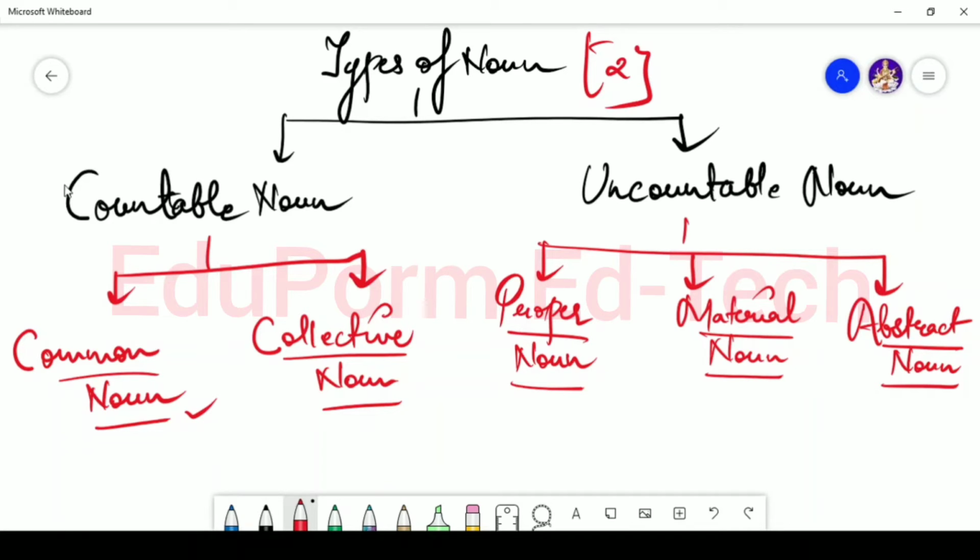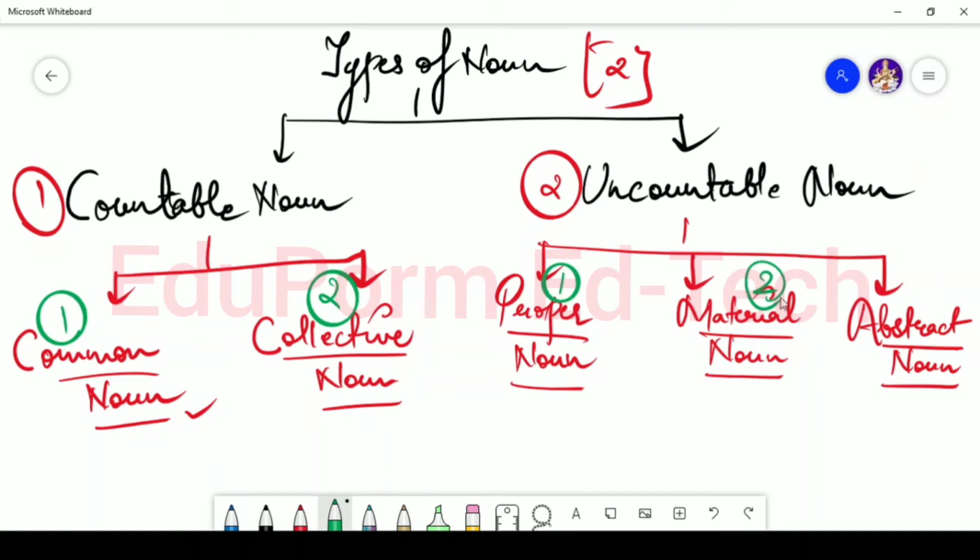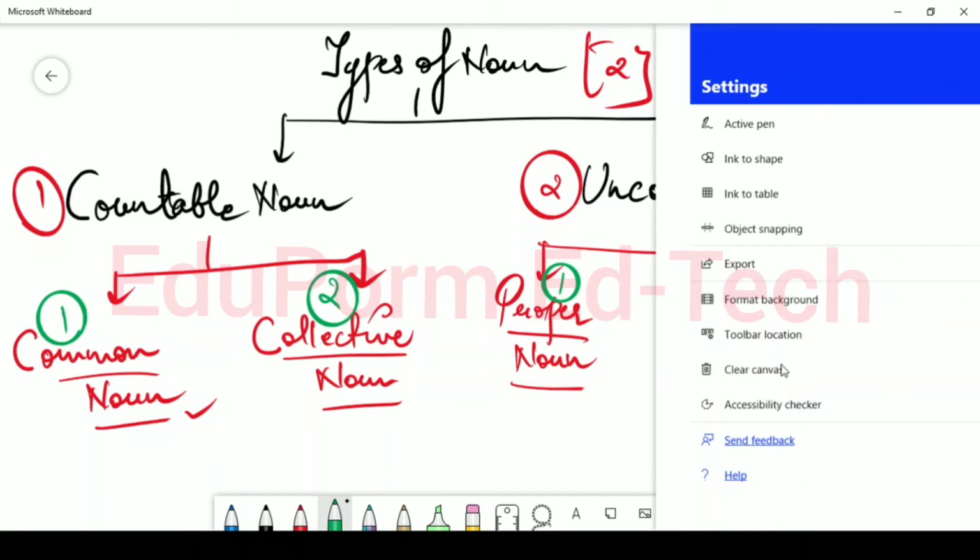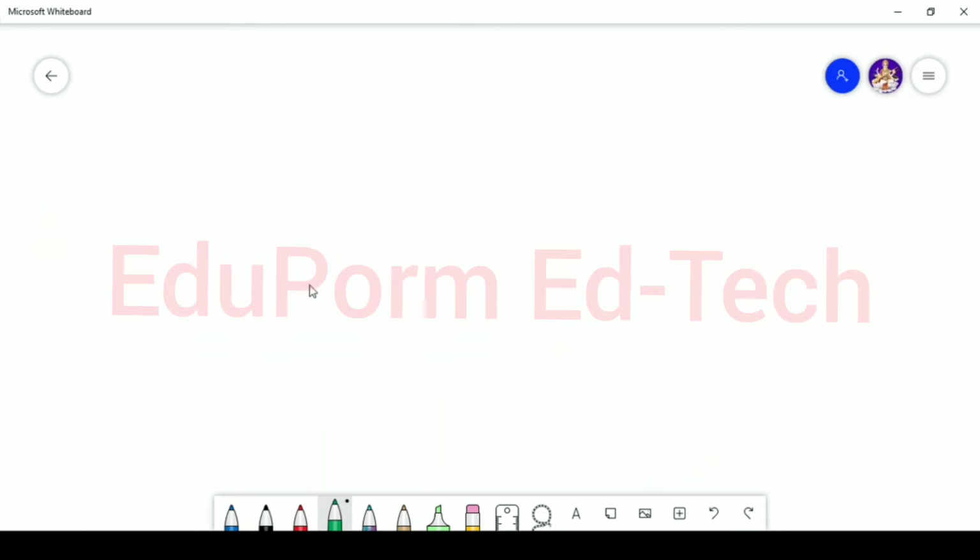Okay, so what I told was noun is basically divided into two types. The first type is the countable noun and the second type is the uncountable noun. Countable noun is further divided into common noun and collective noun, and uncountable noun is further divided into proper noun, material noun and abstract noun. Got it? Now we are going to talk about each and every noun one by one. So first of all, we are going to talk about the types of countable noun.